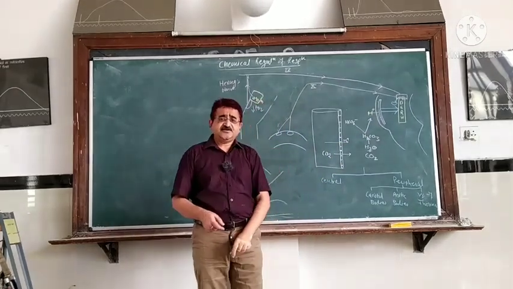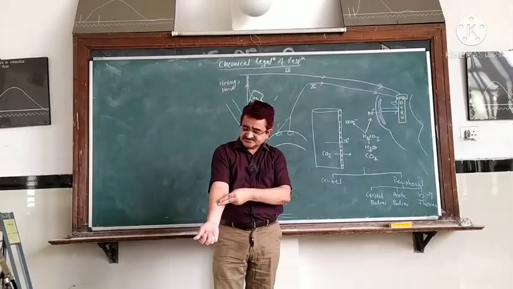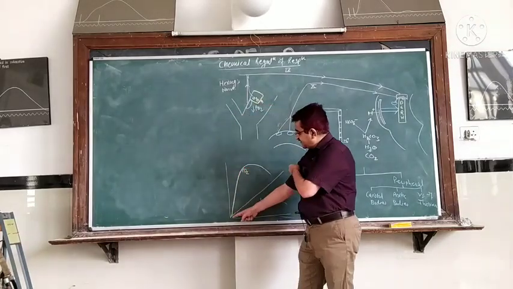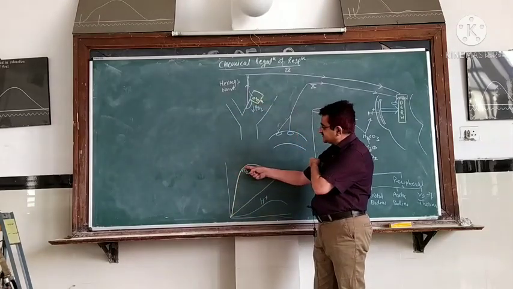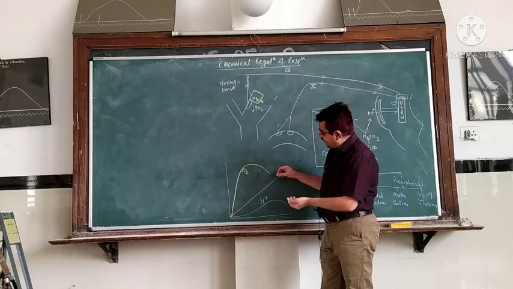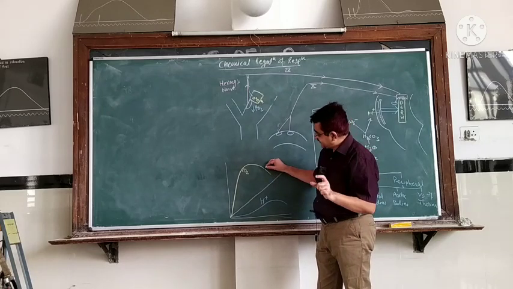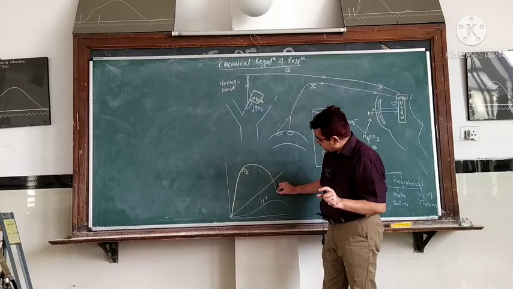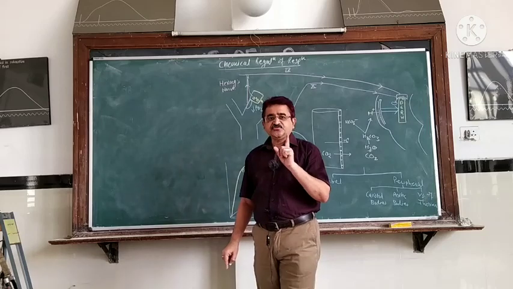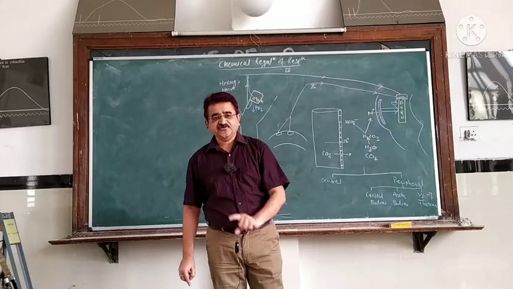This is it. Now, we continue our experiment. That is, CO2 is increased in the blood, and we get a tremendous increase in the ventilation, and the CO2 is still kept elevated. After 24 to 36 hours, the ventilation goes on decreasing. In spite of the elevated CO2 level, ventilation is now decreasing after 24 hours.